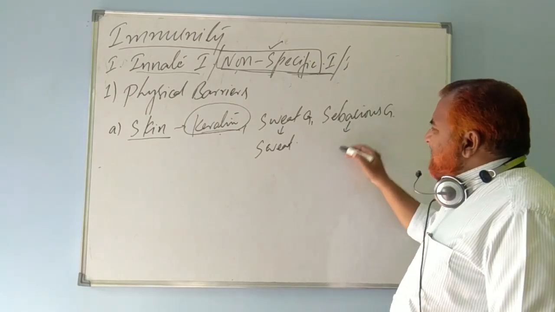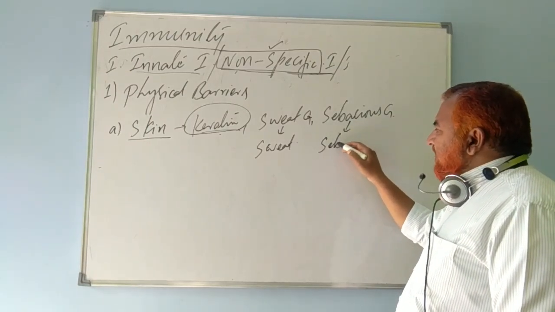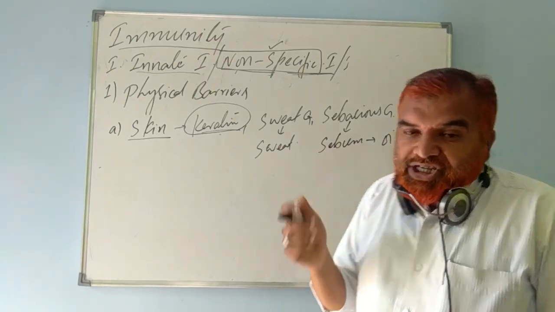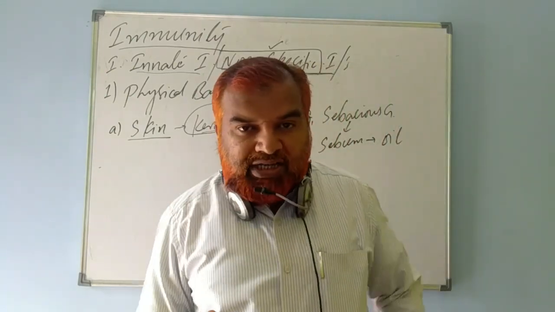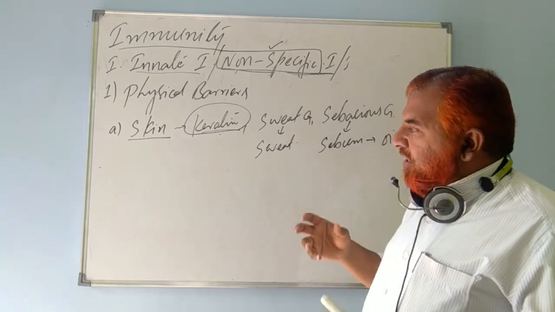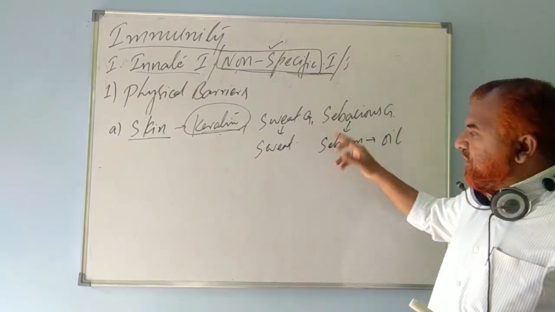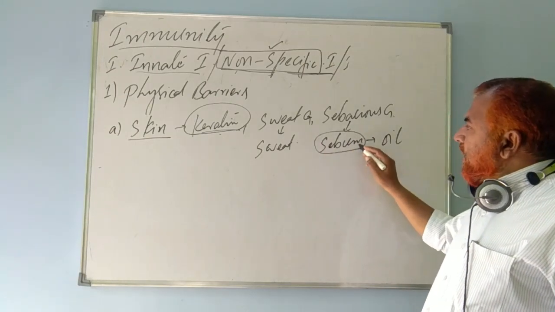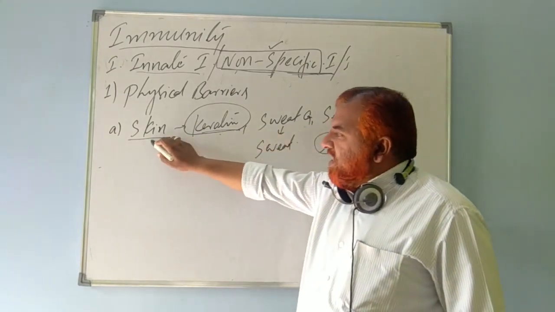Sebaceous glands secrete sebum, which is nothing but oil. Some people say oily skin, right? More oil is secreted from the skin. Sebaceous glands secrete sebum. All these glands are present in the skin.